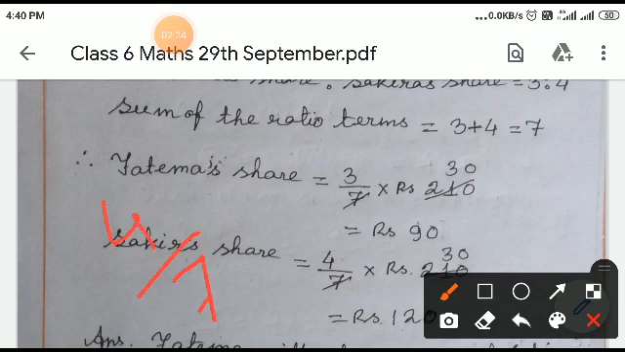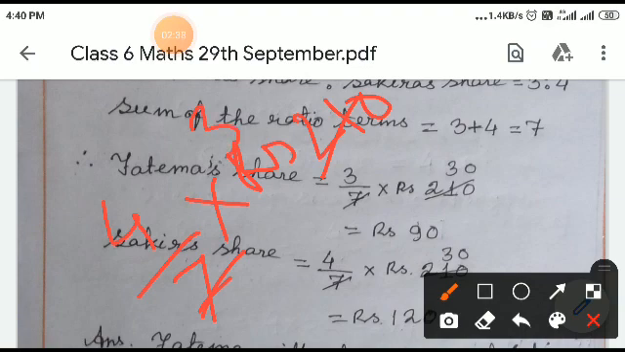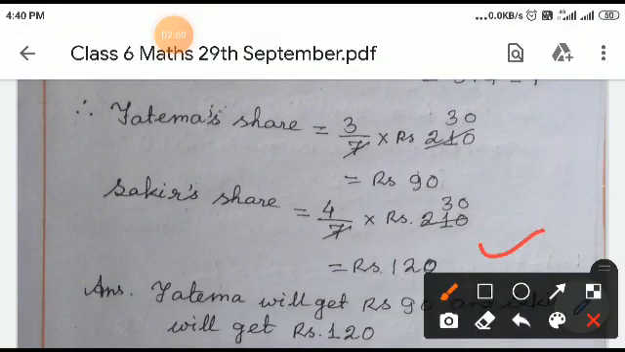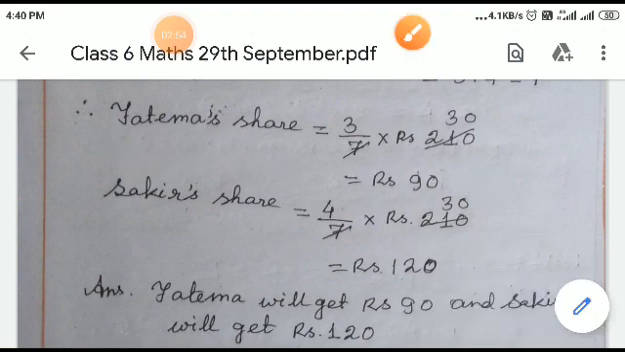4 by 7 into total money. Sakira will get 4 by 7 part of rupees 210, that is total money. 7 3s are 21, that is 30. 30 4s are 120, that is Sakira will get rupees 120. So we have got Fatima's share, that is Fatima will get rupees 90 and Sakira will get rupees 120.